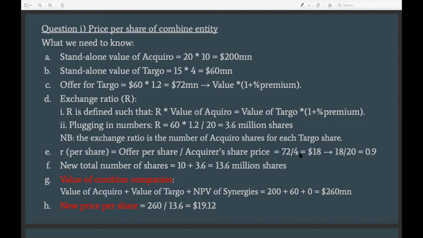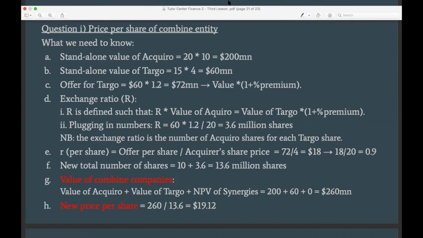And here, to get that, we just simply divide this value again, the 60 times 1.2, which is 72. We can divide it by 4, and we would have 18, right? So we know that 18 is the value that is going to be paid to each shareholder of Darboe, right? And now to know the small r, we just divide this 18 by 20 and get 0.9, right?